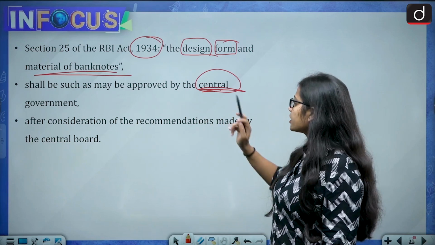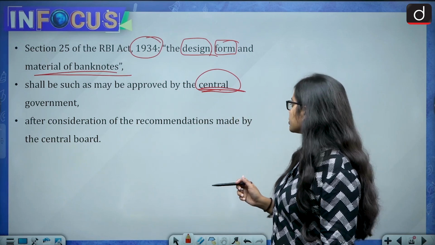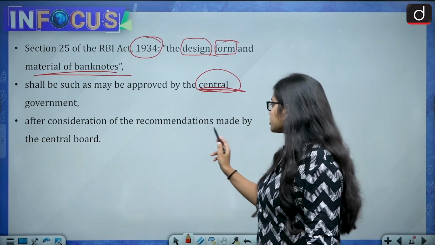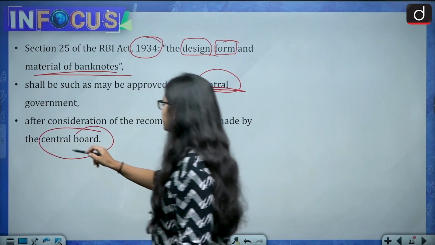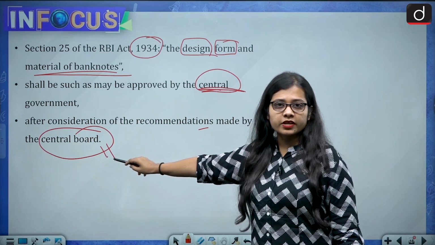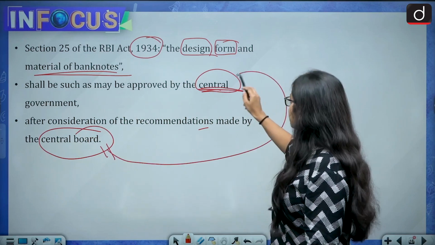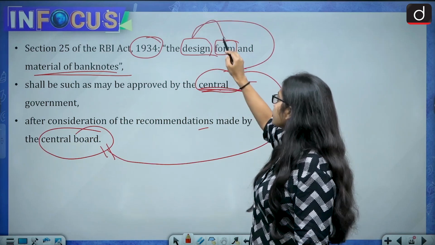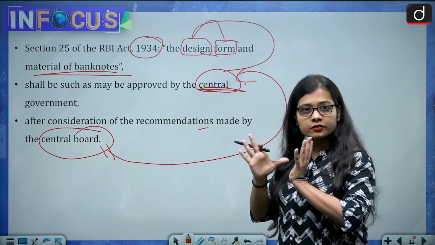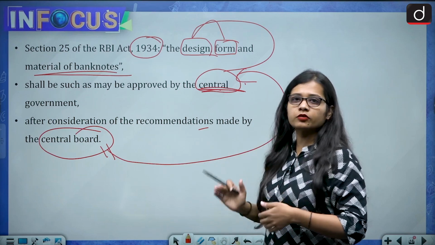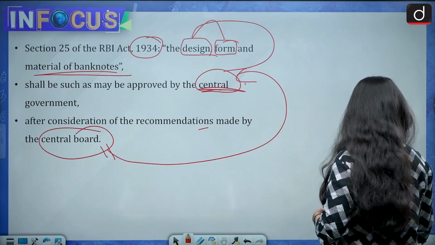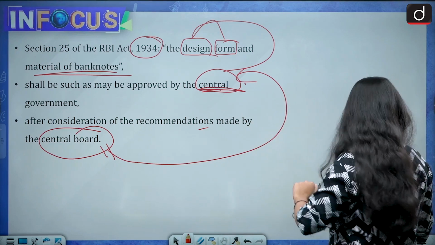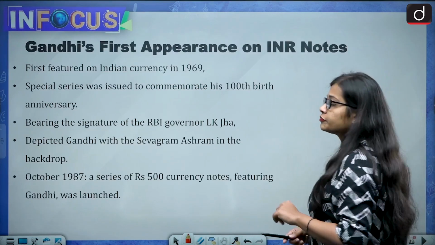Then the central government takes it after consideration of the recommendations made by the central board. So first the central board makes the recommendation, central government approves it, and then the design, the form and the material of the banknote is decided, and the RBI works on it. And this has been told in section 25 of the RBI Act 1934.